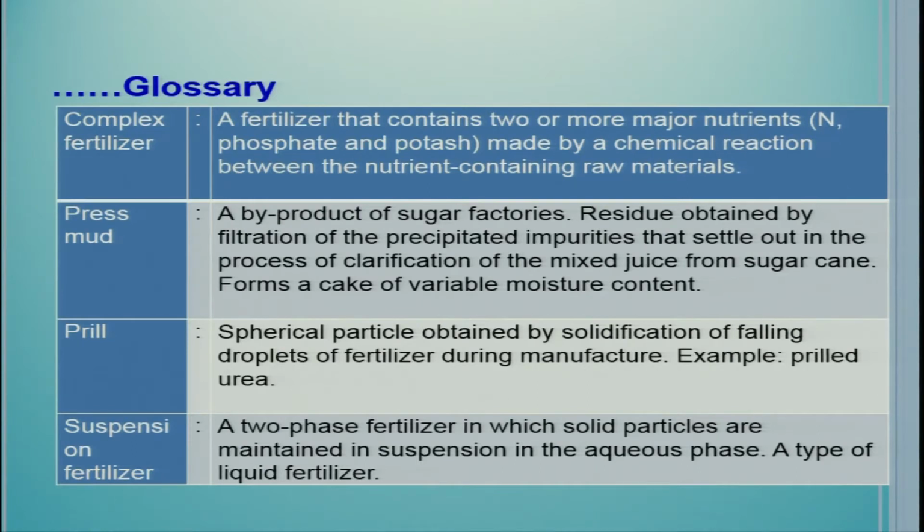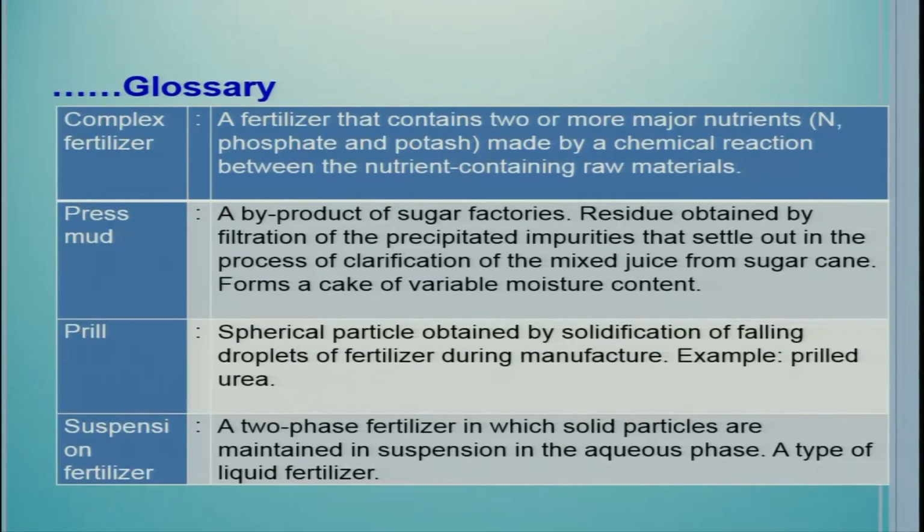Press mud is a byproduct of sugar factories, the residue obtained by filtration of the precipitated impurities that settle out in the process of clarification of the mixed juice from sugarcane, and it forms a cake of variable moisture content. Press mud is now frequently being used by farmers as a source of nutrients, and sometimes it is composted, then its properties change from the fresh press mud.